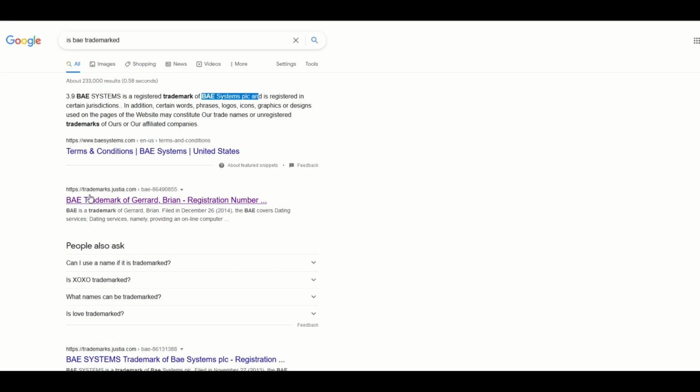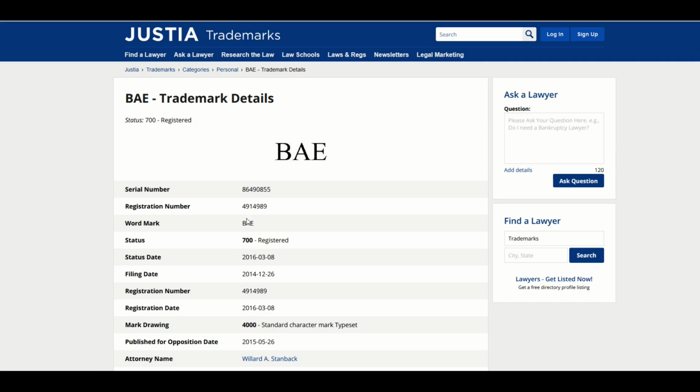So you don't have to use Justia, but you should use something so that you can double check it and go, man, it's registered. It's not an abandoned trademark. This is active. And there's many, many examples of where you have text sayings that you think are totally safe. Check the trademarks first on phrases and words.